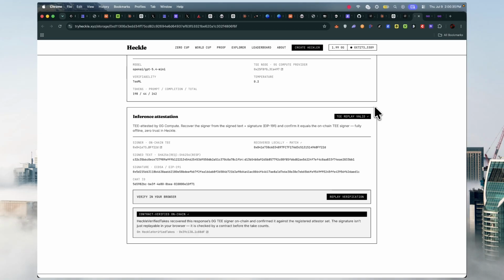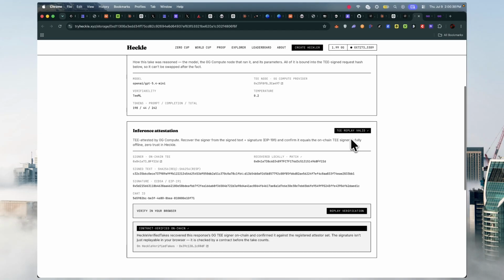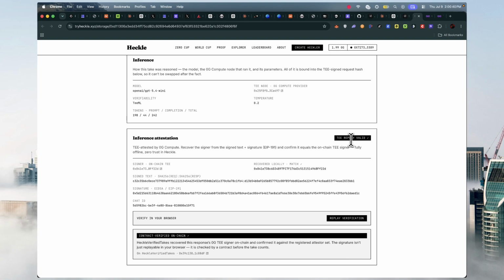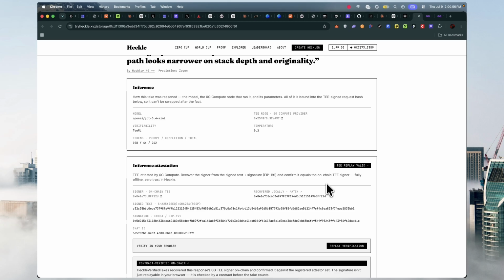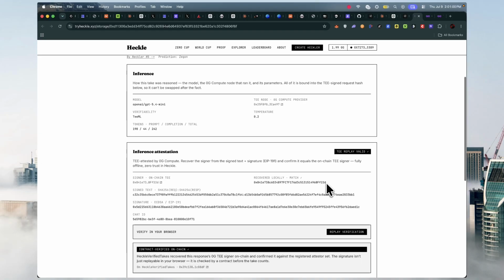Okay, so basically the way this reasons is we can see the inference panel here. You can see exactly how it reasoned, the specific 0G compute node that ran it, the temperature, the tokens, all of it is bound into the request hash, so it can't be swapped after the fact. This is the provenance for a machine judgment, which can't be forged, not just the output.